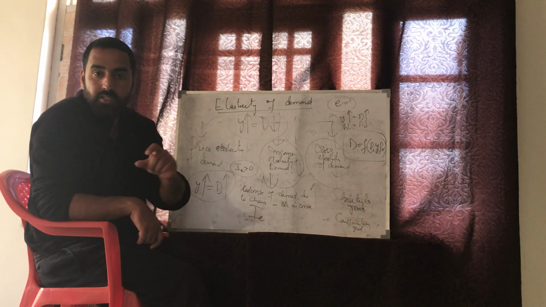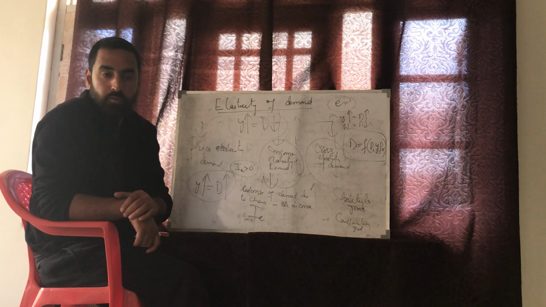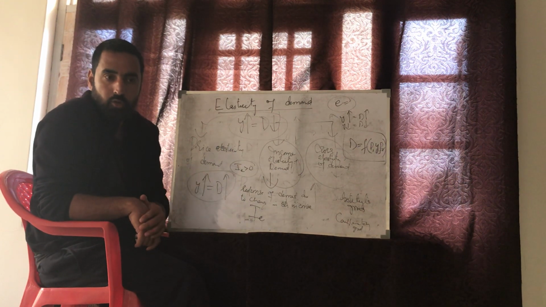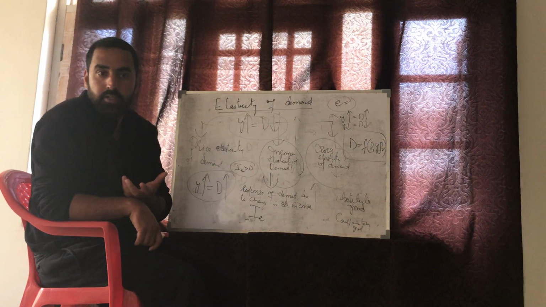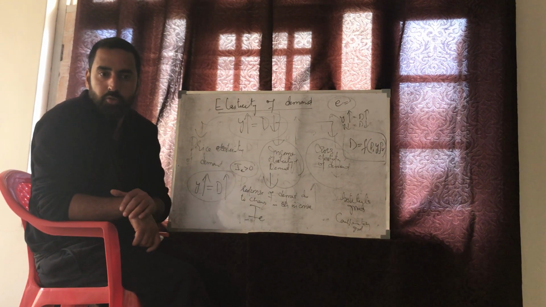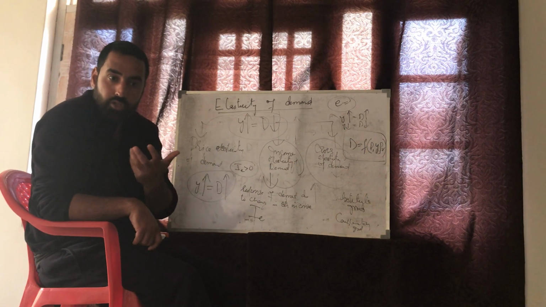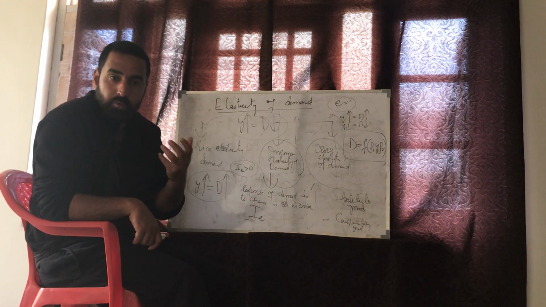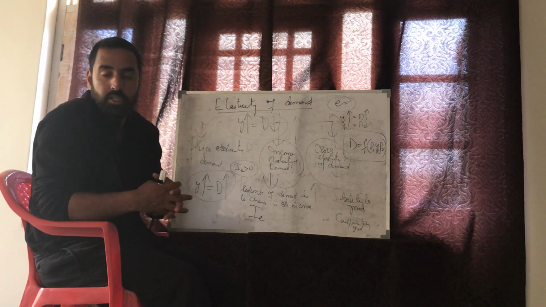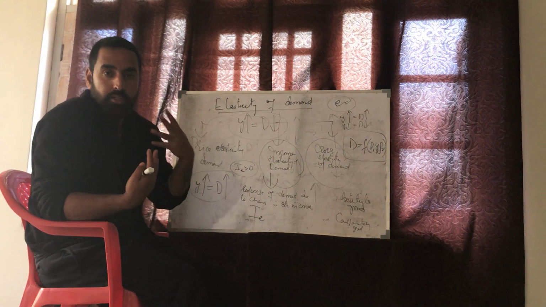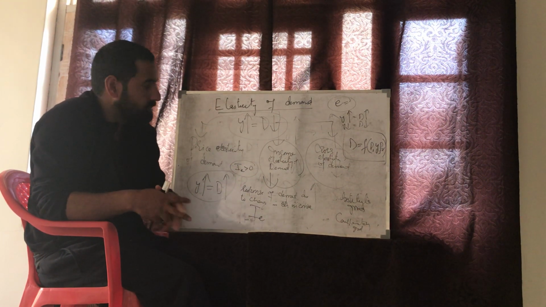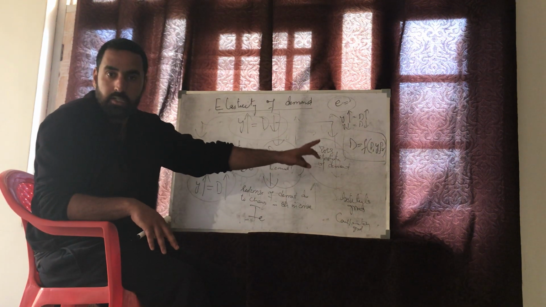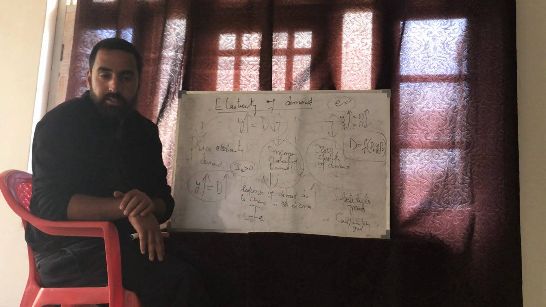In case of a substitute, for tea the substitute is coffee. When there is an increase in the price of tea, the demand for coffee increases. When there is an increase in the price of the tea, how much is the increase in the demand for coffee? That is being measured by the concept which is called cross elasticity of demand.